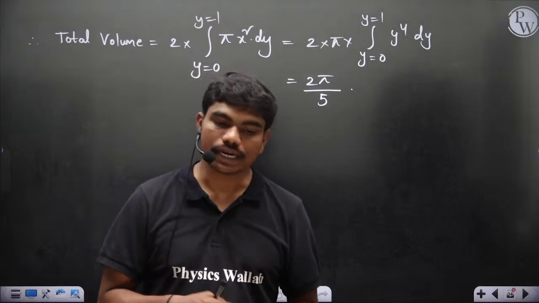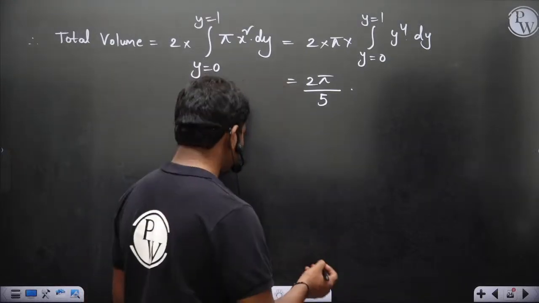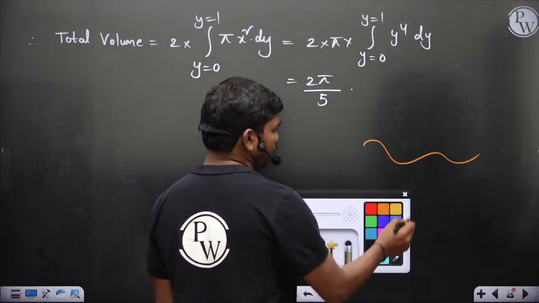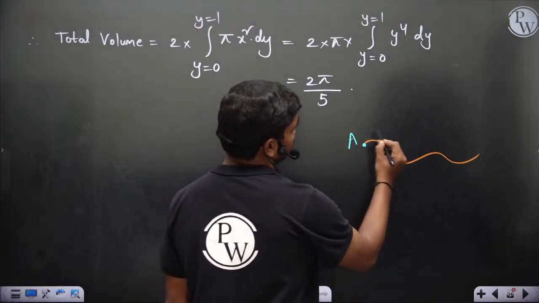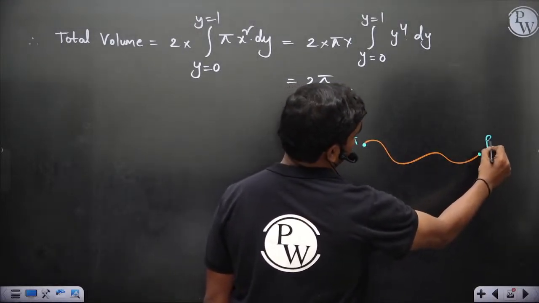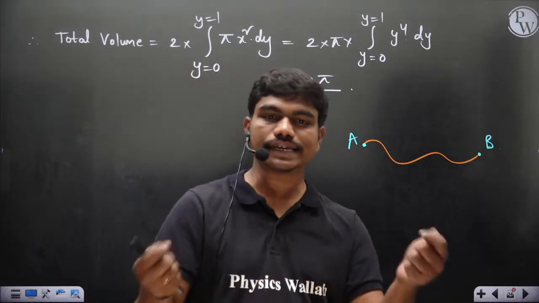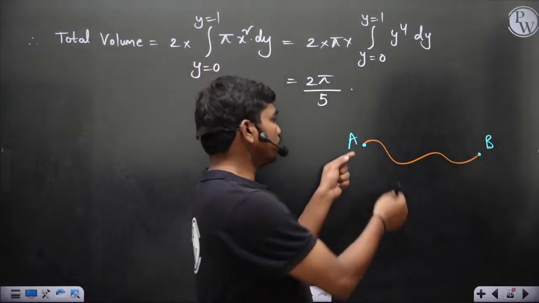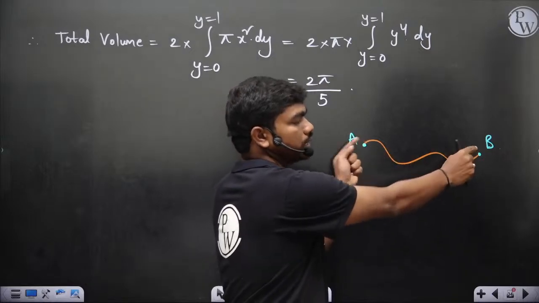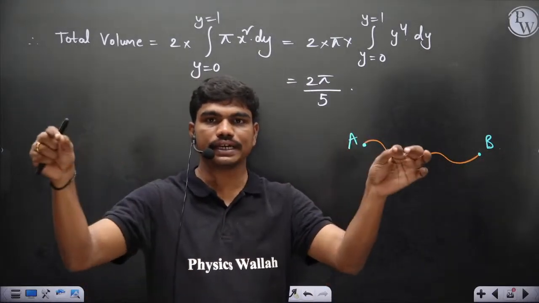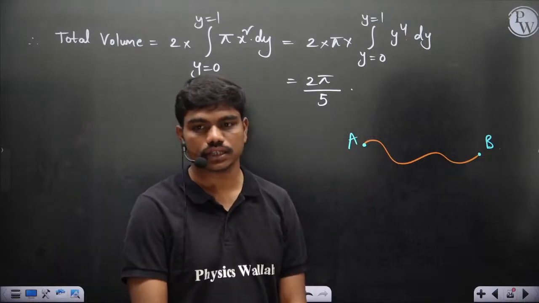So then I told, obviously the physical way is, if I give you this curve and tell you to figure out the length between these 2 points, A and B, what do you do physically? You take one thread. You put the thread along this curve till point B. You arrange it smoothly, then you hold the 2 points, make it straight, put it on a scale, and you will get the length.